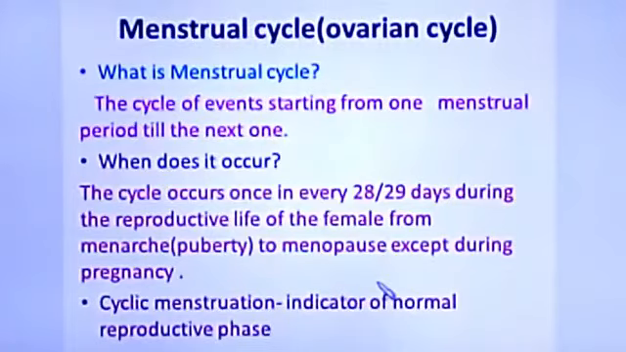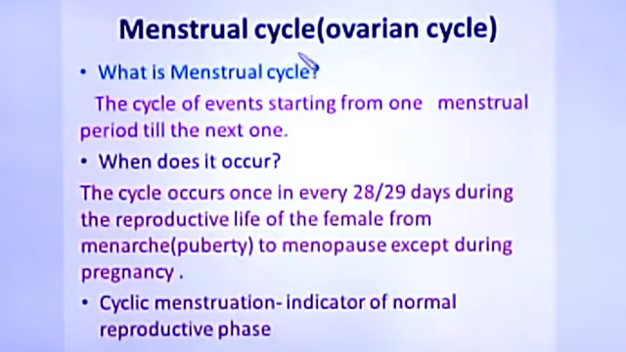So first we will go to menstrual cycle. This menstrual cycle is otherwise called the ovarian cycle. Why it is called ovarian cycle is that cyclic changes take place in the ovary, that is why it is called the ovarian cycle. So it does not include only the ovary, it includes the uterus also. That is what is called the ovarian cycle or menstrual cycle.